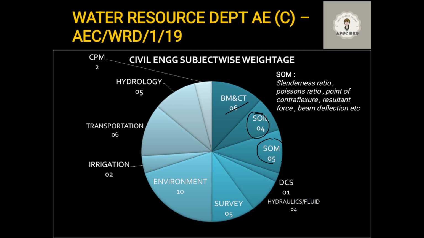I'm telling you, there will always be a question that there is a 5 Newton force and a 10 Newton force meeting at an angle, what will be the resultant force? This is one of the most repeated questions. Please read it. There was also a question on beam deflection. All these topics, have a look into them.